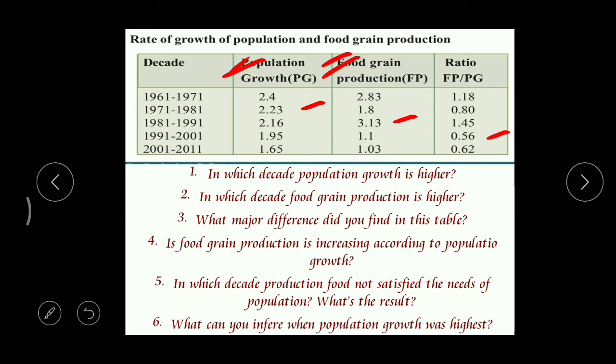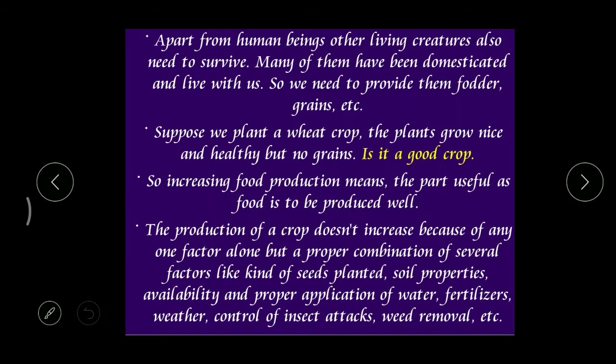Correct. Okay. The last question. What can you infer when the population growth was the highest? When the population growth was the highest, then ultimately what happens? Then food grain production will be less, and so that leads to which condition? Yeah, that condition leads to food crisis. Food crisis. Good.